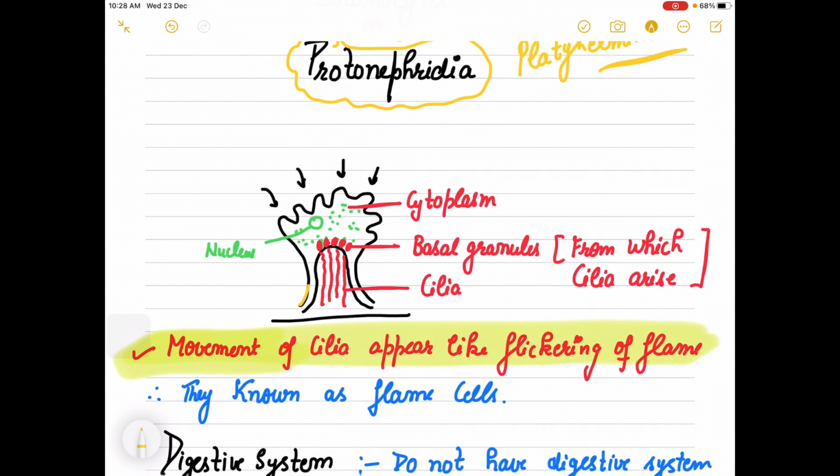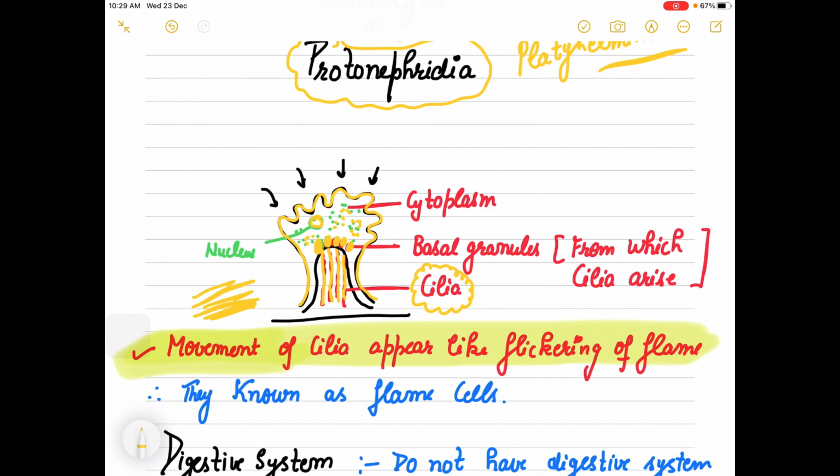If we draw these flame cells, then we will observe in this structure the cytoplasm and nucleus. There are cilia arising from the basal granules, and these cilia play the main function in locomotion. Now, when these cilia move, it appears like the flickering of a flame.